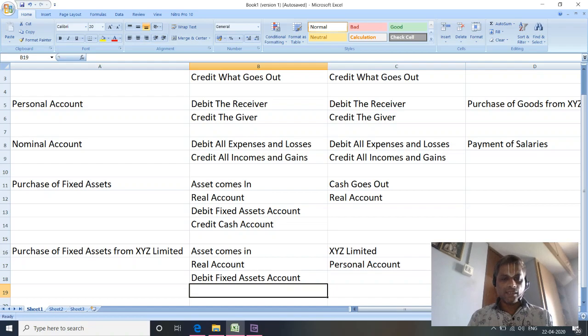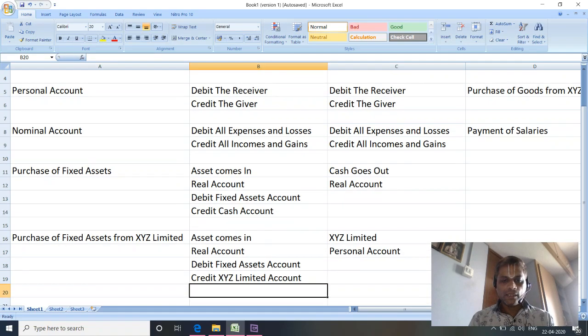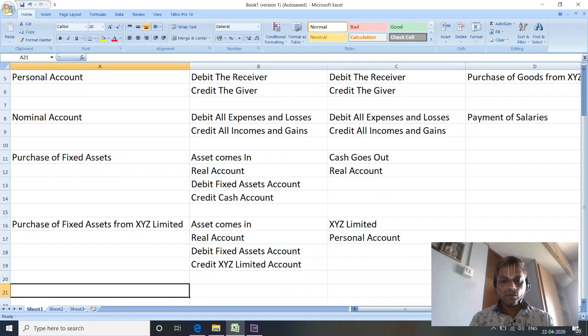In the first example, we said that for purchase of fixed assets by cash, cash goes out, so we credited cash. But in this case, the purchase of fixed assets is from XYZ Limited. XYZ Limited being an artificial person, the personal account rule comes in: credit the giver. So credit XYZ Limited account. Am I clear?